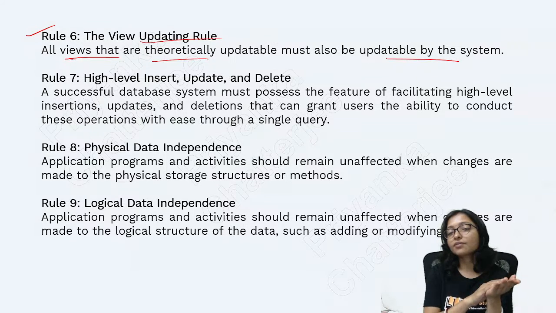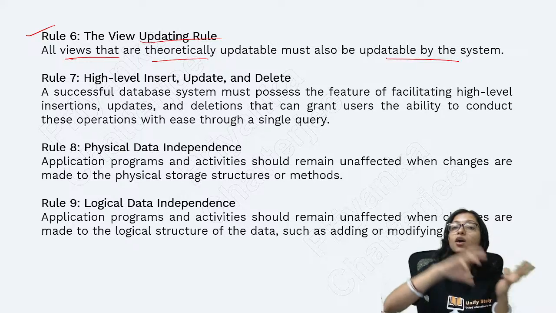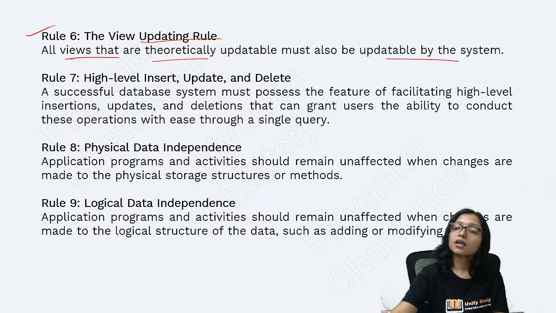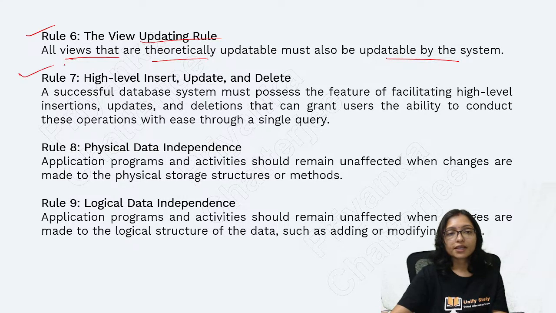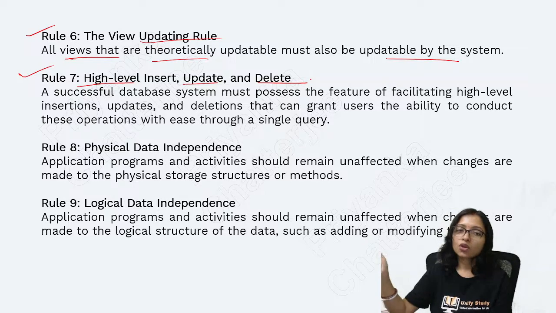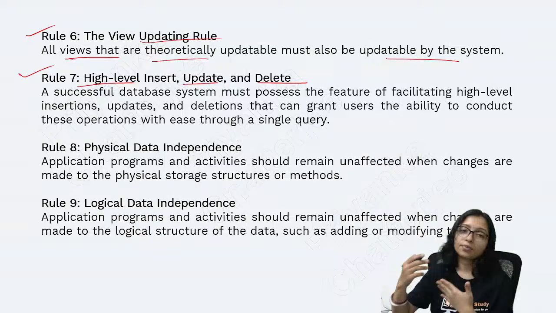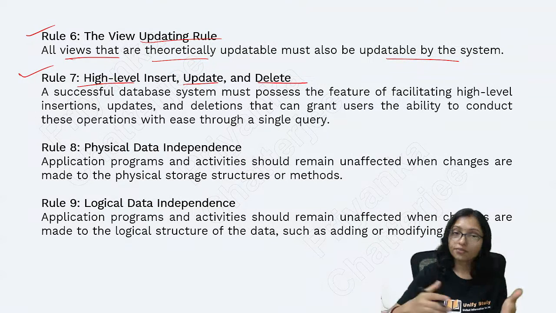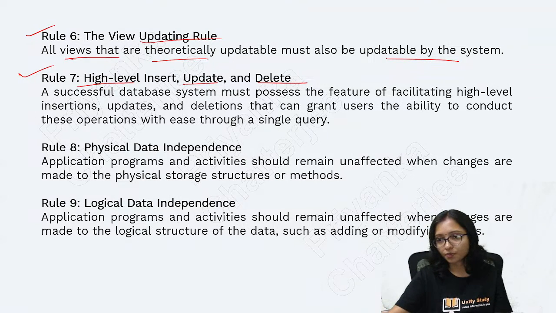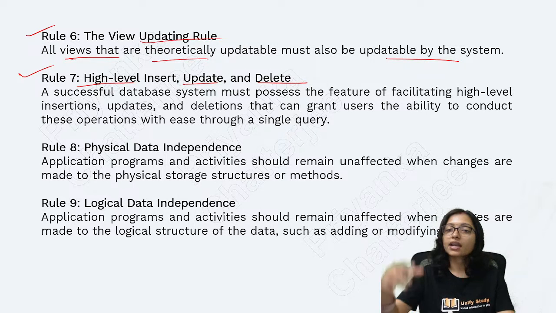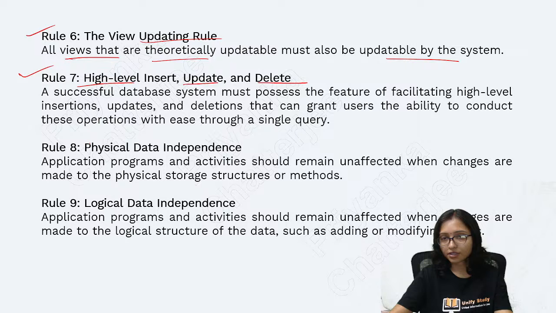But theoretically, if I update the view, then it should reflect in the original physical level also. That is called the view update rule. Next one is the high level insert, update and delete. Whenever you do an insert, delete or update operation, it should affect the original database also. It is not like temporarily you are doing something and the original one is not affected.